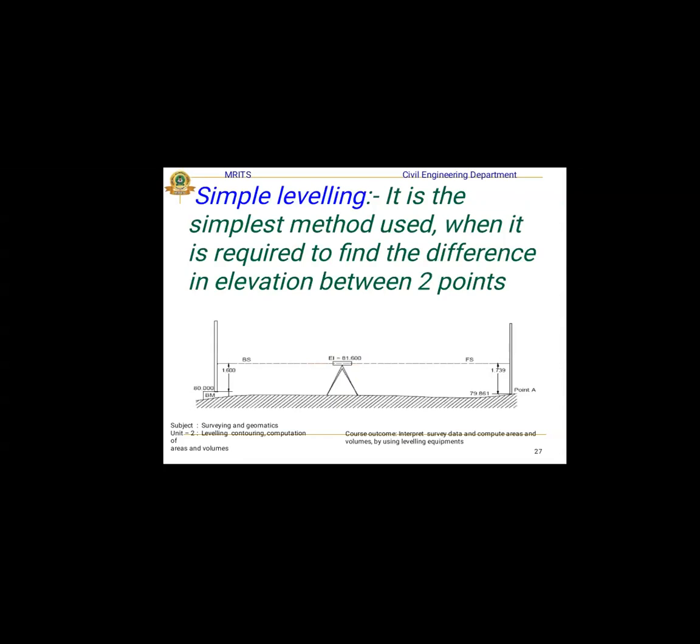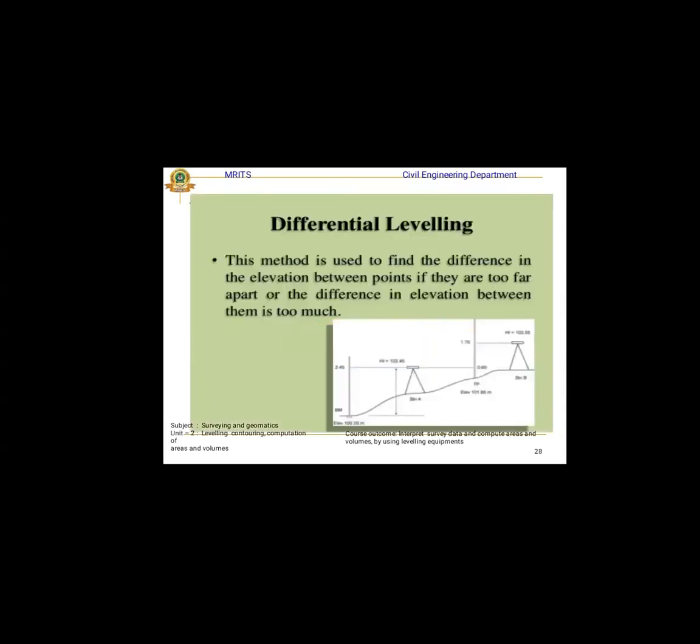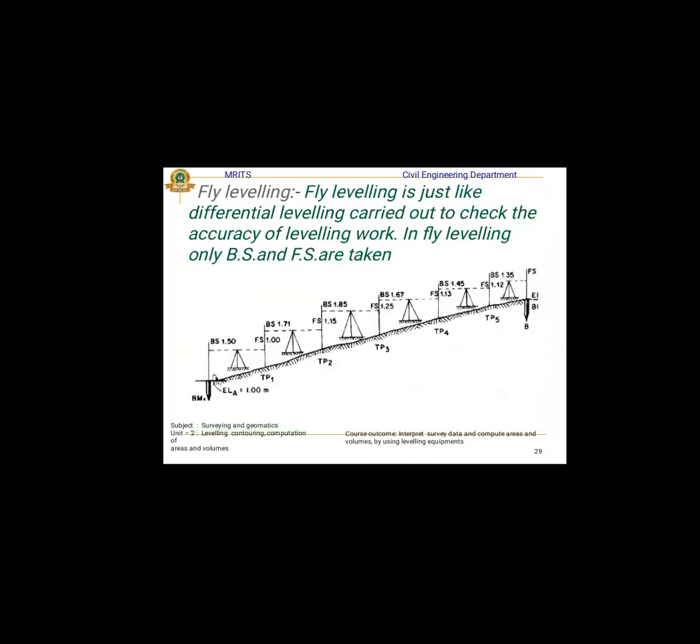This is simple leveling. The benchmark point is the backsight and the point A in front is the foresight. This is a simple leveling process with only two points. In differential leveling, the instrument position and the points change. Differential leveling finds the difference in elevation between points, especially when they are far apart or the difference in elevation between them is large.